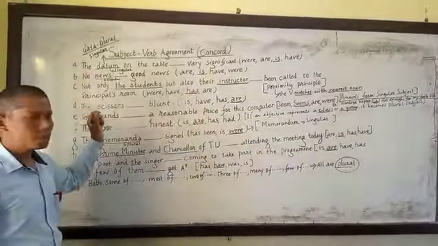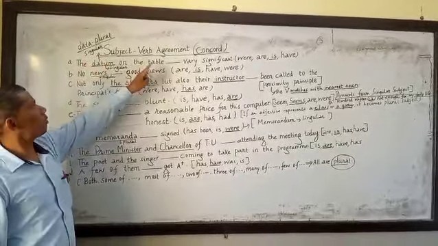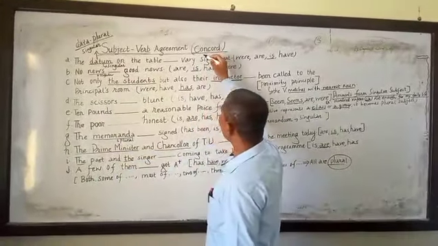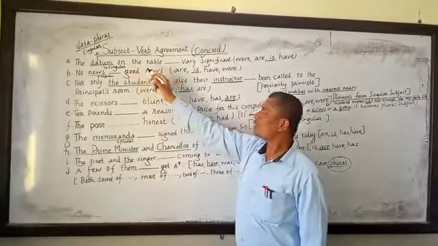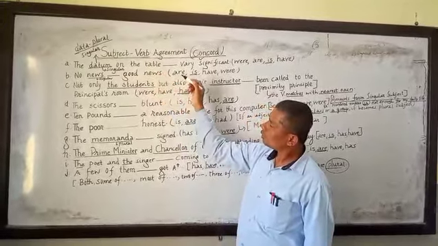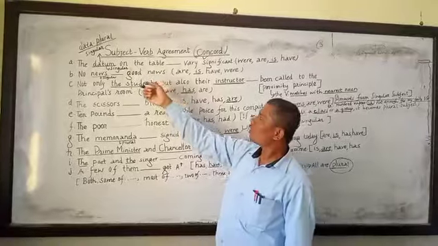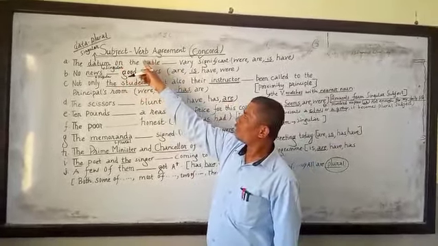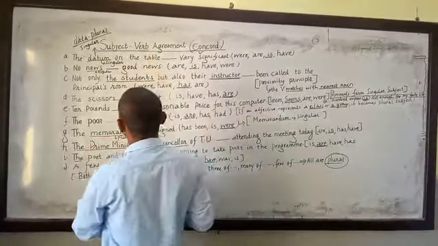Today we are going to solve some representative questions related to subject-verb agreement, which is also called concord in grammar. Subject-verb agreement means the subject should go with the verb appropriately. It means when the subject is singular, the verb should be singular. So this is called subject-verb agreement.